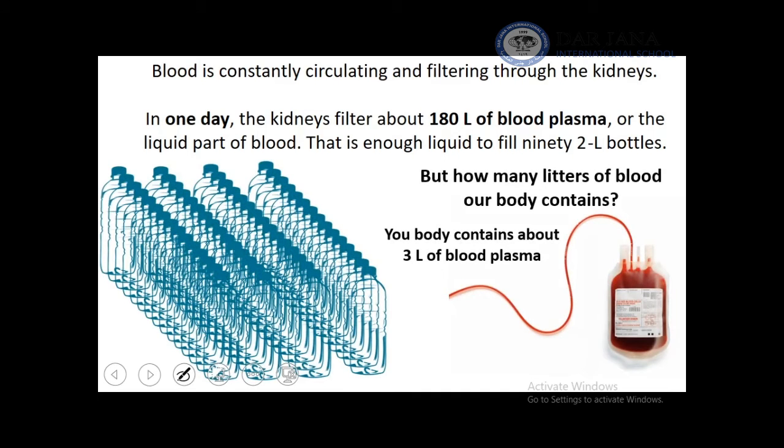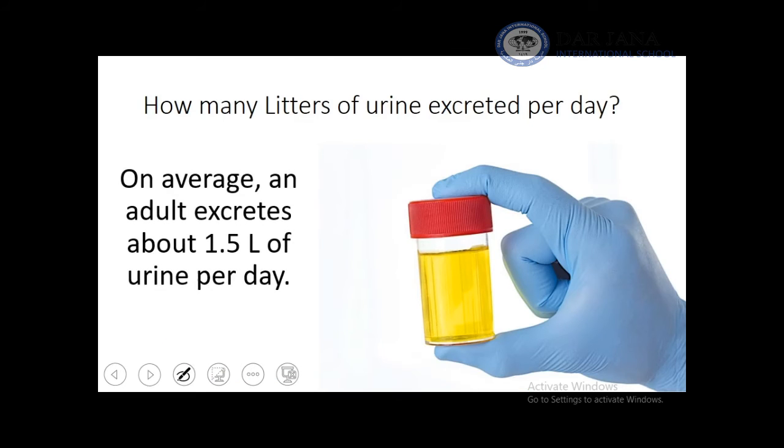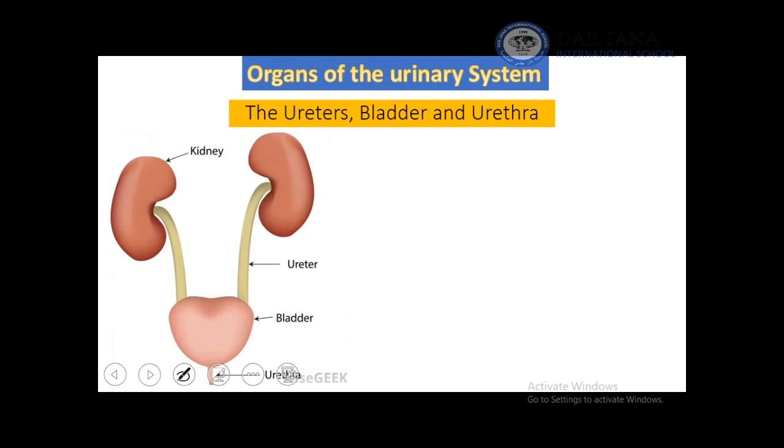Our blood contains 3 liters of plasma, and it is filtered 60 times each day, which means that in one day the kidney filters about 180 liters of blood plasma, which is enough to fill 90 bottles of 2 liters each. So imagine this big volume of filtration. Consequently, 1.5 liters of urine are formed and should be excreted outside. And remember that bladder can store half liter of urine.